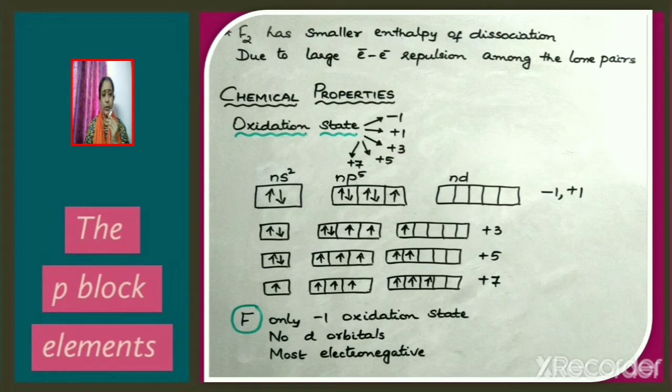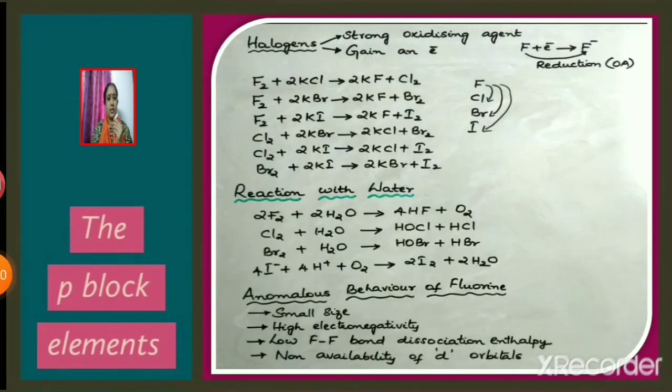Now consider fluorine. It can exhibit only -1 oxidation state. It is because fluorine is the most electronegative element. Halogens act as strong oxidizing agents. It is because halogens show a tendency to gain an electron. Let us now discuss the various reactions which show that halogens act as strong oxidizing agents.